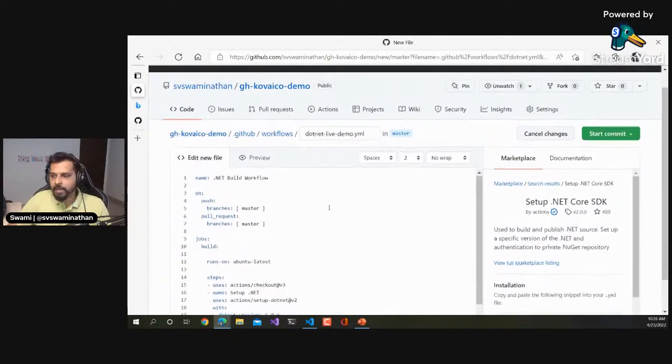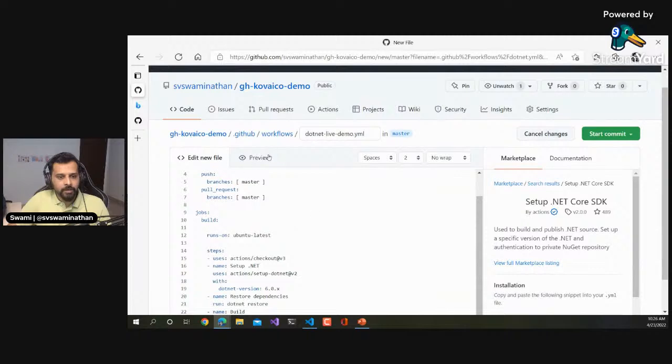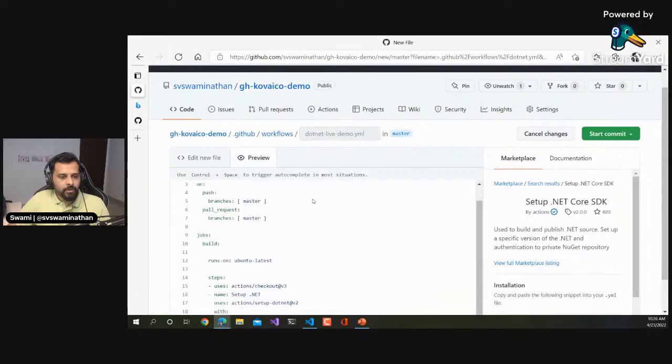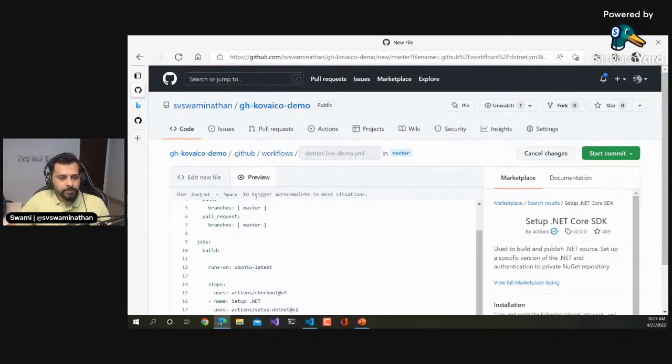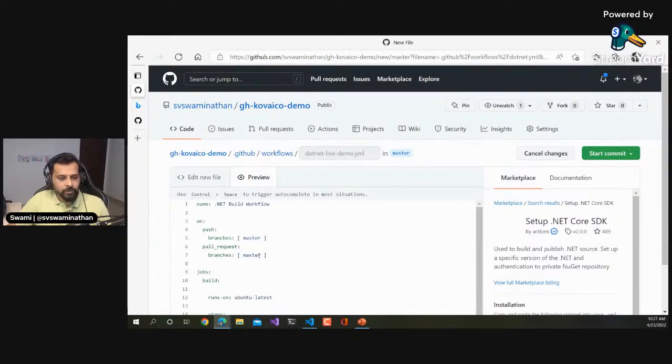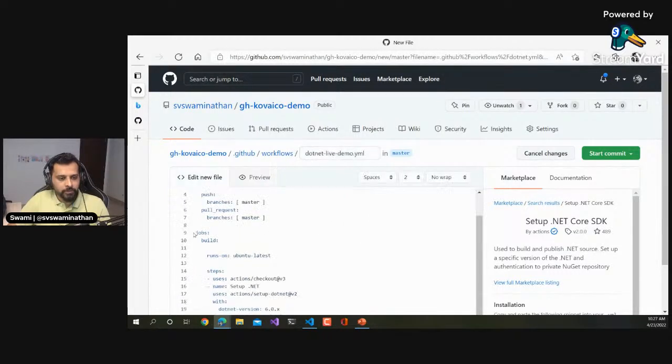But this is like the getting started part, so I hope that is clear now, right? One way is, as you can see in the tip here, use Control+Space to trigger autocomplete in most situations. Whether you want to know how you will add things, you can very well press Control+Space, then you can identify that.